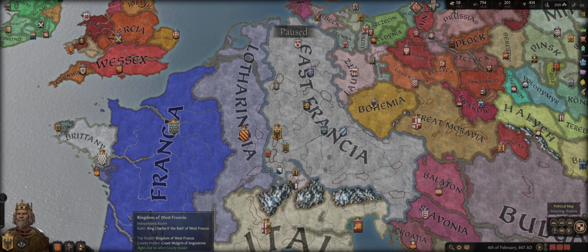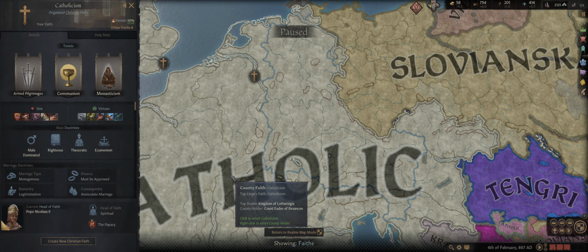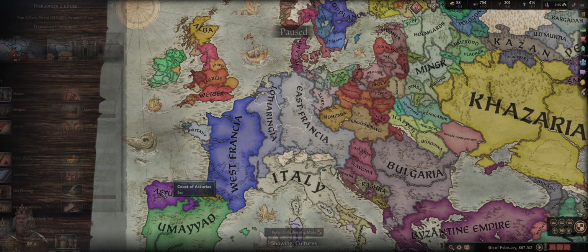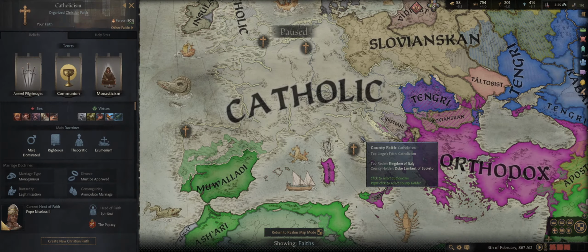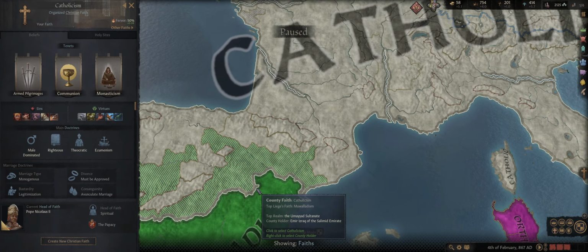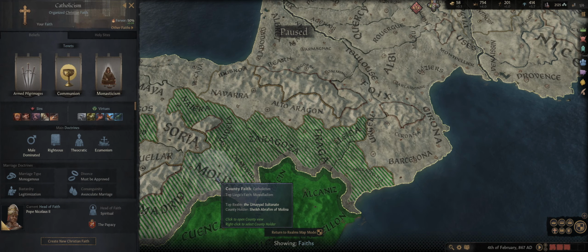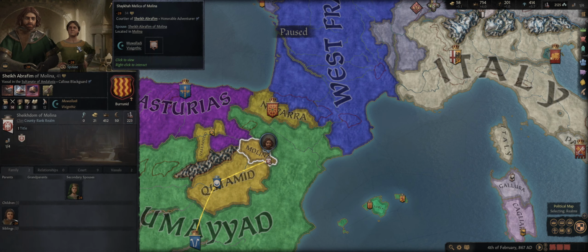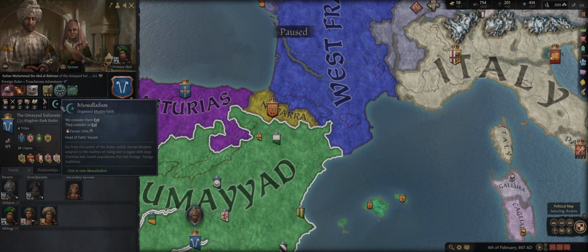Next, we're going to go ahead and take a look at faith. So, if you click on the faith button, which is the middle of these map nodes here, it'll open up the faith window. As you can see here, these are all Catholic, and you can see that same sort of division here. The county faith is Catholicism. However, the person who owns the land is a Muslim. As you can see here, we kick up and they are an organized Muslim faith.